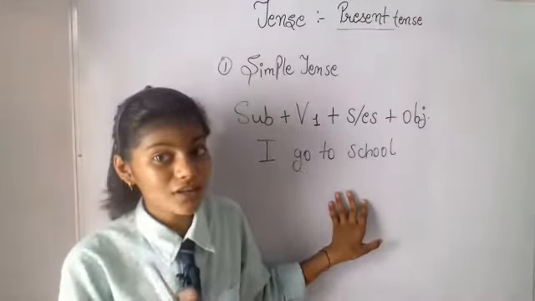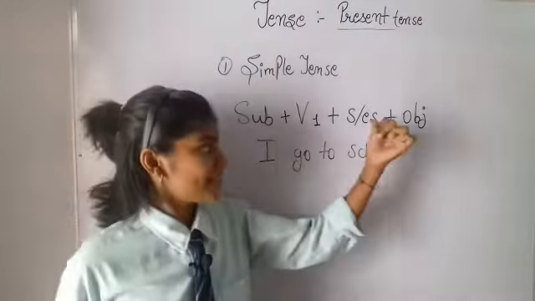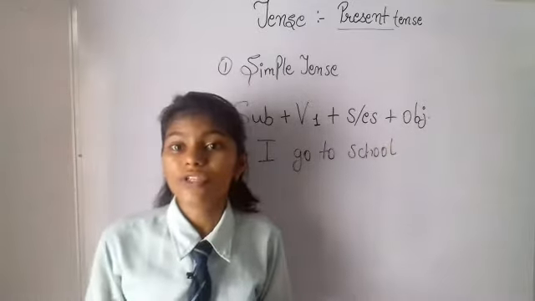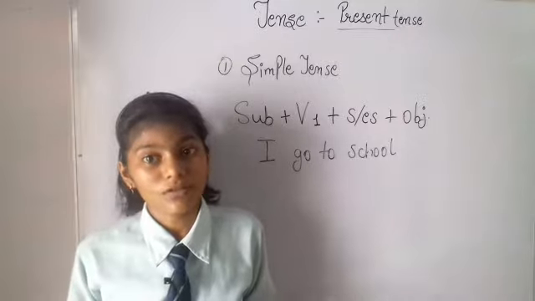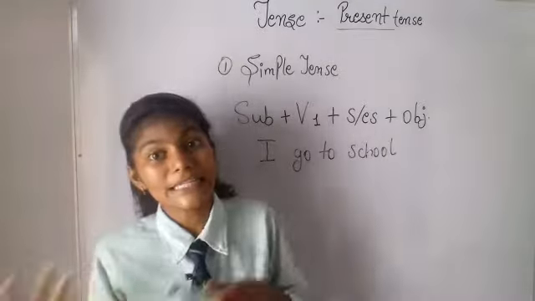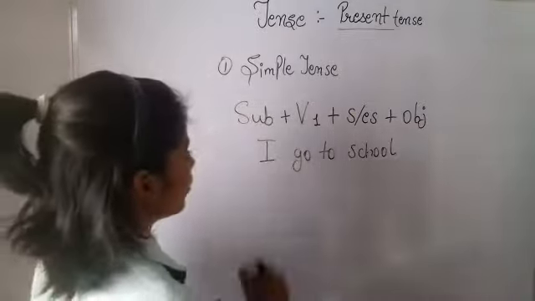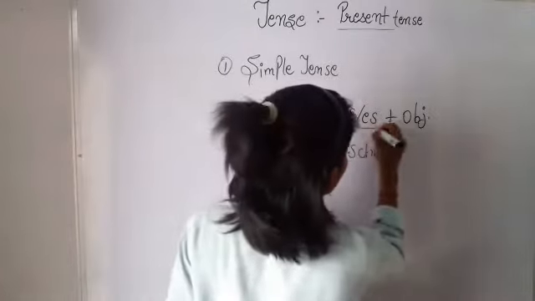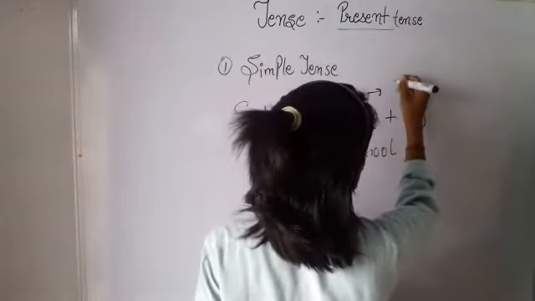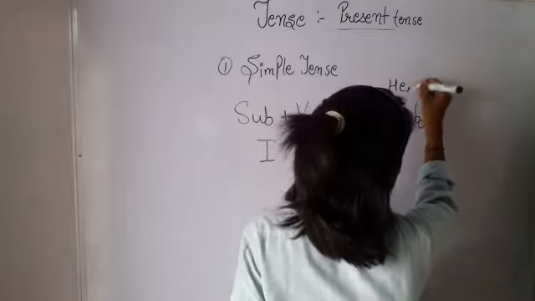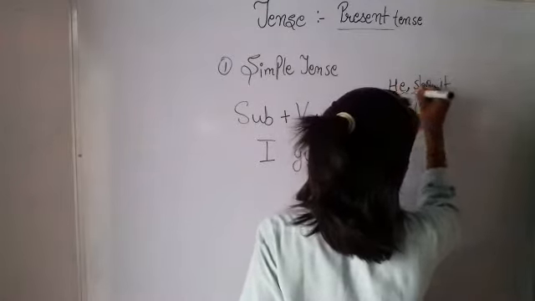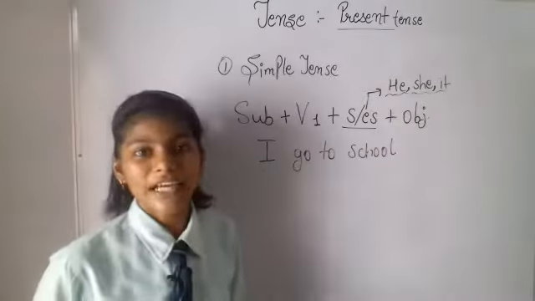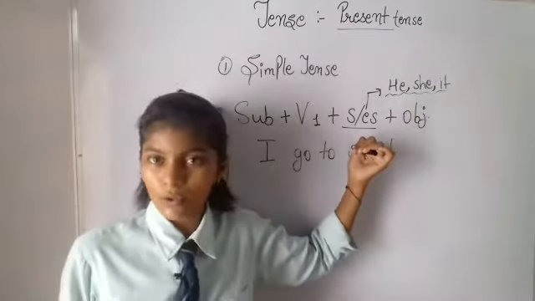There is also a term that s and es will be used only when there is a singular subject, in singular terms like he, she and it. Let me write for you. Always remember, s and es will be used only when you have terms like he, she or it, right? When you have terms like he, she or it, you will use s or es.